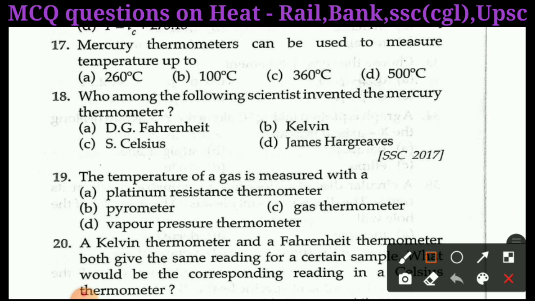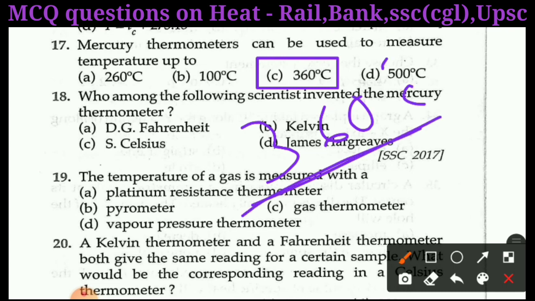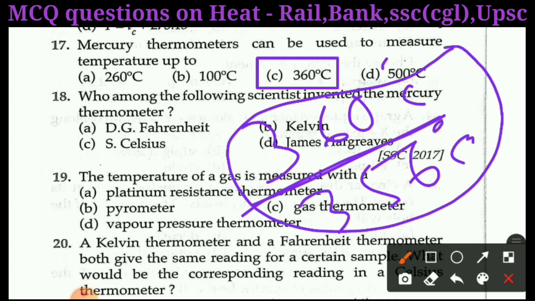Right answer of question 17 is C, 360 degree Celsius, because the boiling point of the mercury is approximately 360 degree Celsius. Actual reading is 356 degree Celsius, approximately 360. So using mercury thermometer we can measure temperature up to 360 degree Celsius.